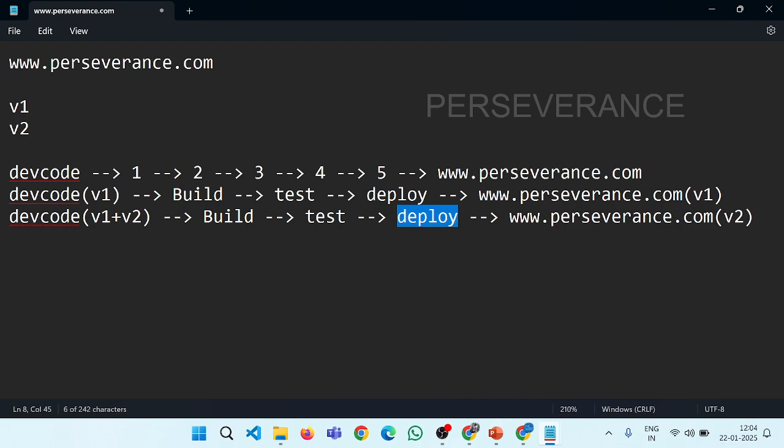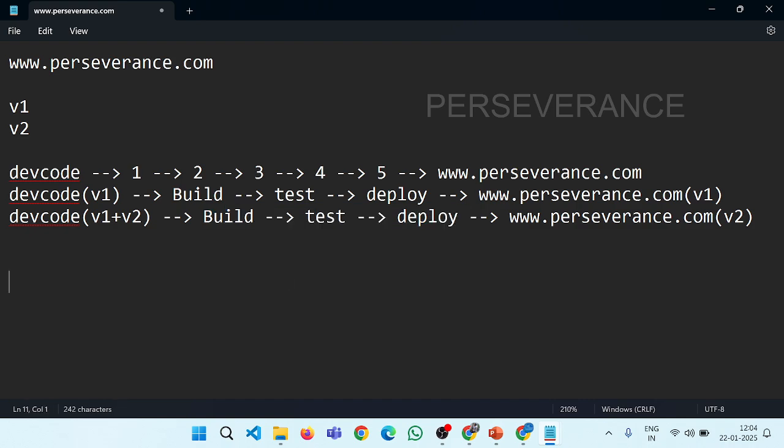So these are standard. Then those new features will be available on this particular website. Now every time v3 comes into the picture, the development code should undergo this process. So this process is standard.